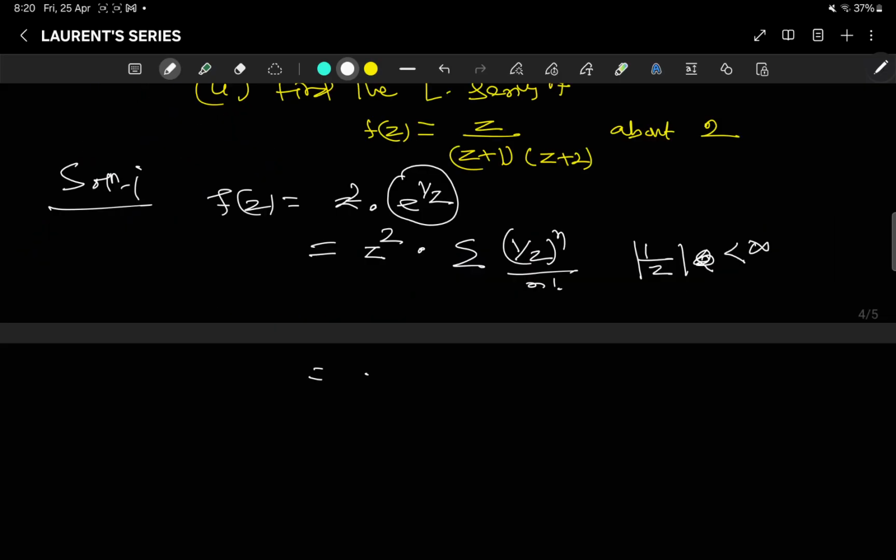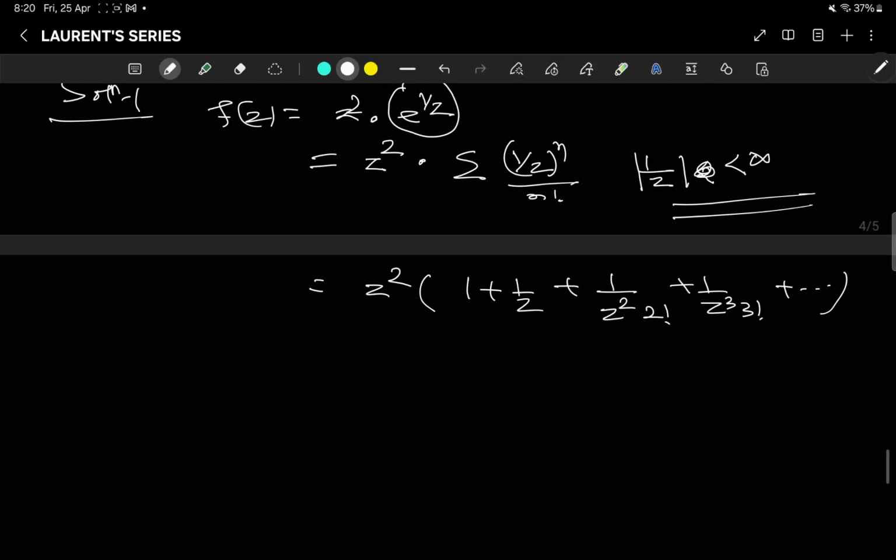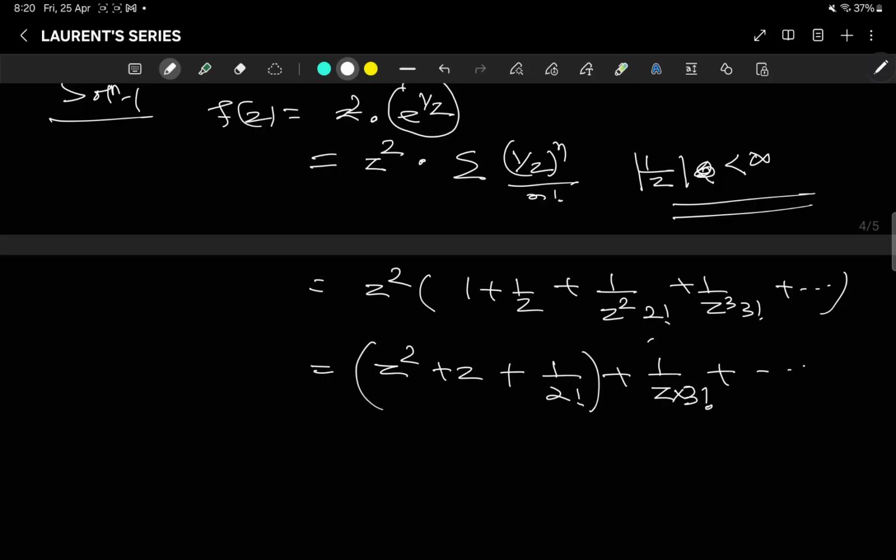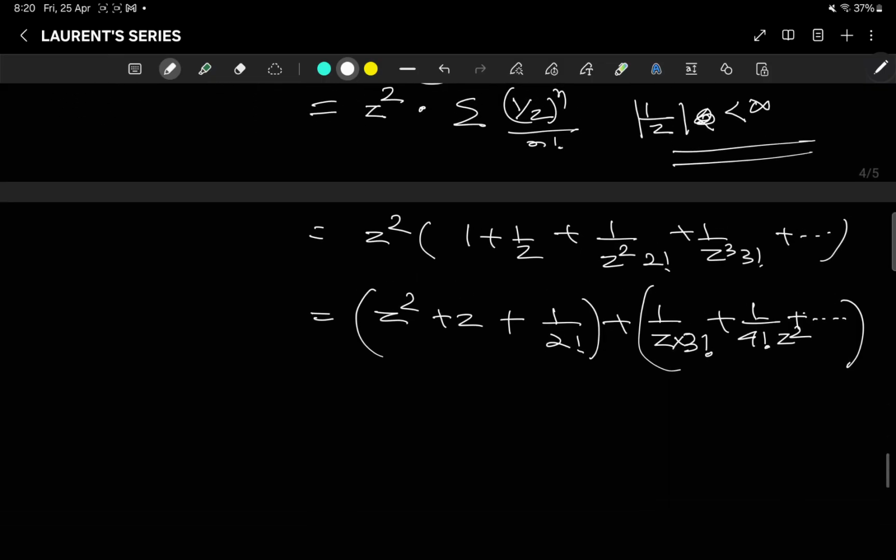So this is equal to z square into 1 plus 1 by z plus 1 by z square factorial 2 plus 1 by z cube factorial 3, and so on. The region is not asked here, so that is equal to z square plus z plus 1 by 2 factorial plus 1 by z 3 factorial, right? So in that way you see it is in the positive power of z as well as in the negative power of z. Next will be 1 by 4 factorial z square, in that way. So it is both positive as well as negative power of z.